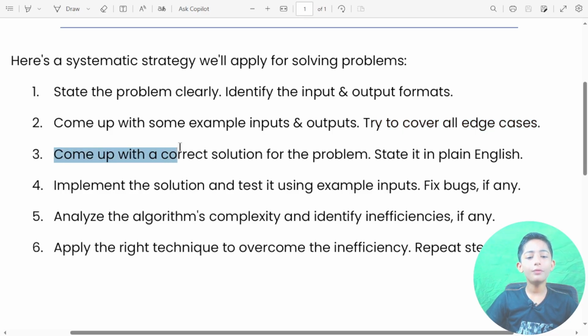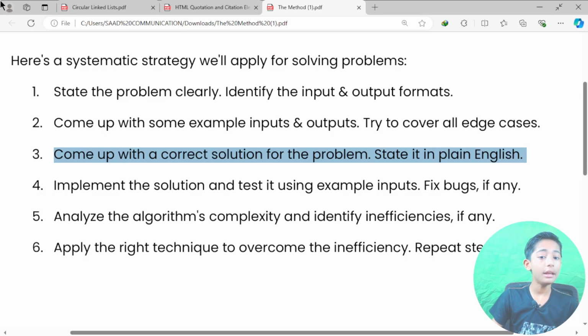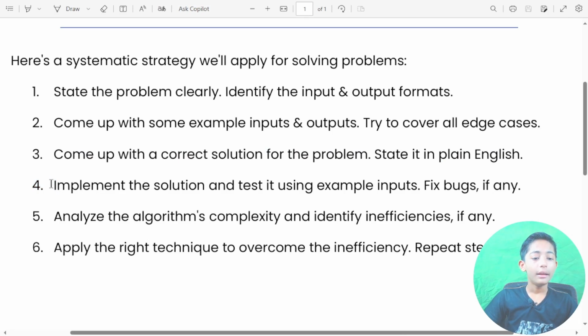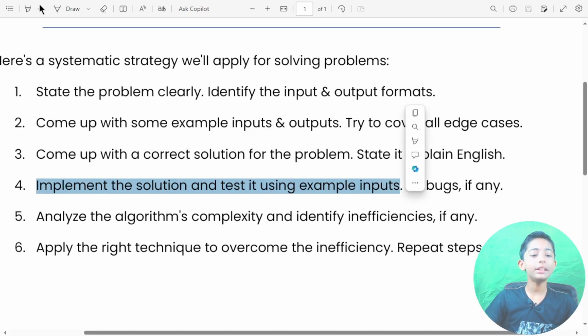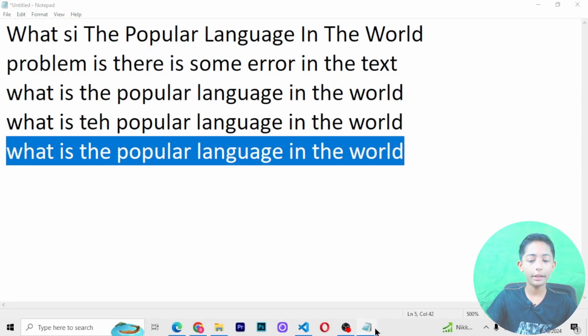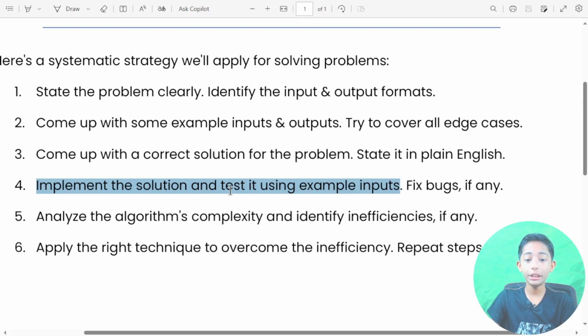Number 3, come up with the correct solution for the problem and state it in plain English. This means first of all come up with a correct solution for the problem and state it in plain English. Number 4, implement the solution and test it using example inputs. This means first implement the solution, and then test it using the example inputs and fix bugs if any.